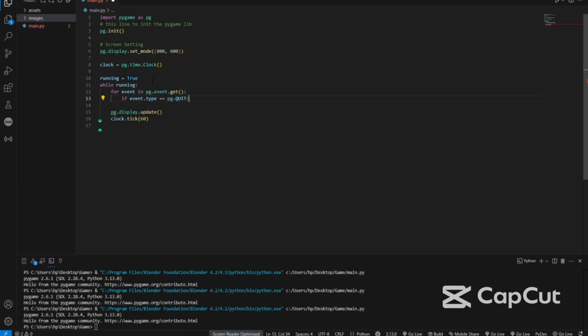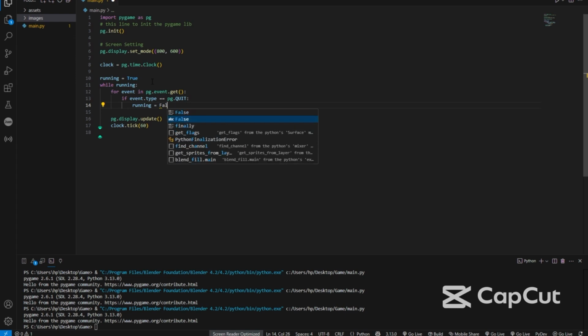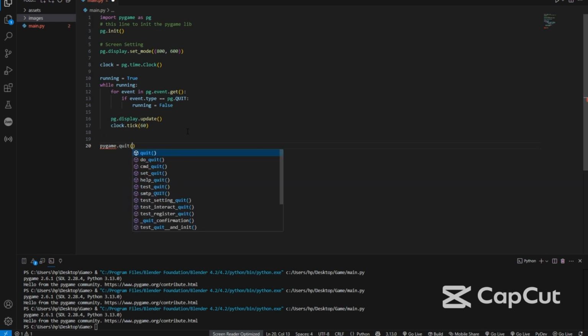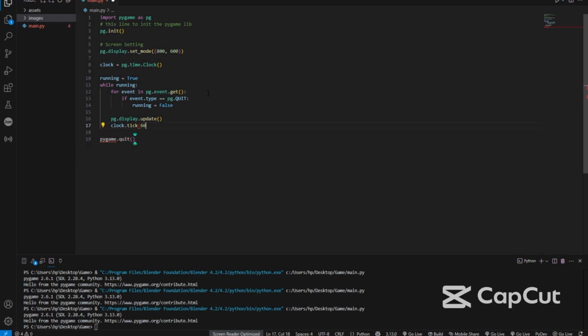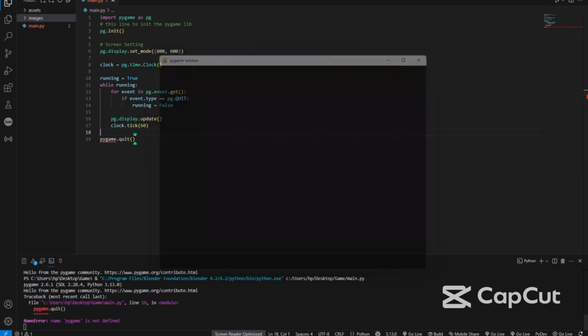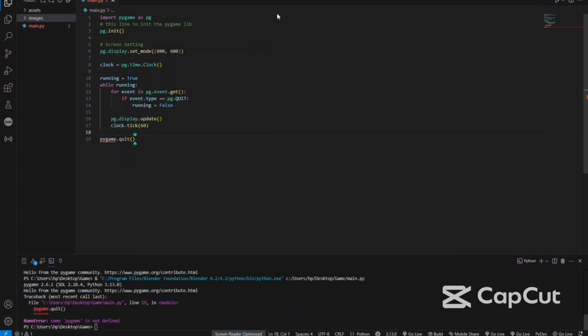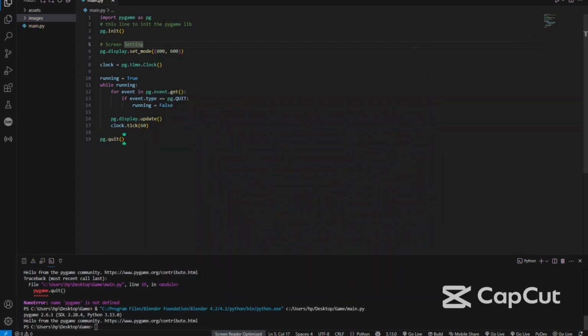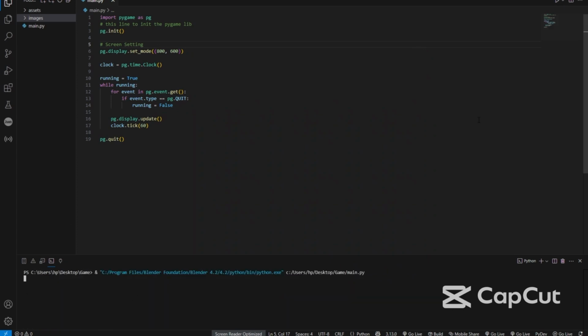So now let's write running equal to False like that. Go out of the while loop and write pg.quit, and now we'll try it again. Now we don't have any bug, and oh no, we have a problem. We need to replace pygame with pg. Okay, run the game again, and we don't have any problem. We can exit easily.